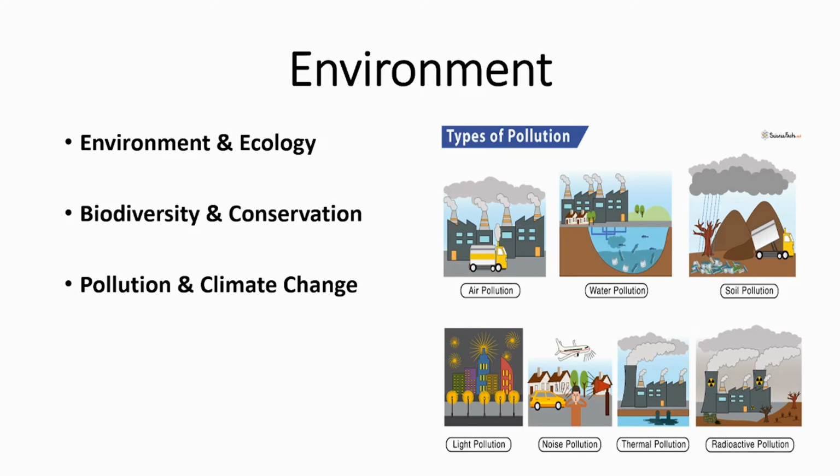So humans are causing so many types of pollution: air pollution, water pollution, soil pollution, light, noise, thermal, radioactive, plastic pollution, electronic pollution. There are very different types of pollutions. So whatever we are doing is not sustainable. We destroy ourselves, we destroy other life on the planet, we destroy the planet itself if we continue on this path. Okay, so here we will learn what are various types of pollutions, various sources of pollutions and the consequence of such pollutions. And we will learn how it is changing the climate, the fundamental nature of the earth, and we will see what are the international organizations working to solve this problem.